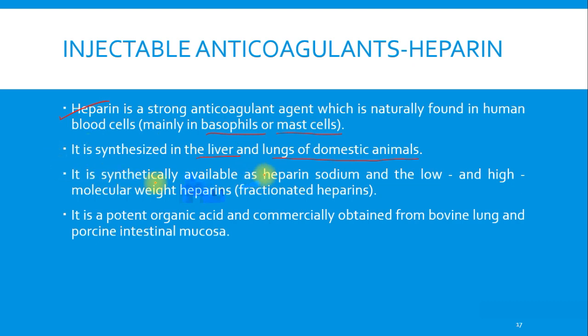It is available as heparin sodium and as low and high molecular weight heparin, that is LMWH and HMWH. These are the fractionated heparins. They are potent organic acids, and are commercially obtained from bovine lung and porcine intestinal mucosa.